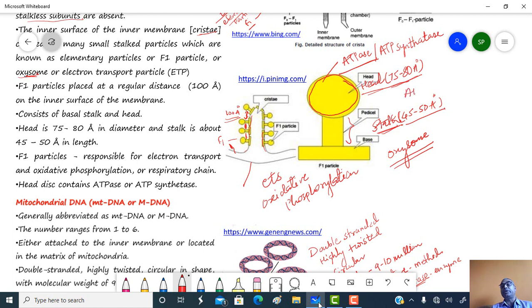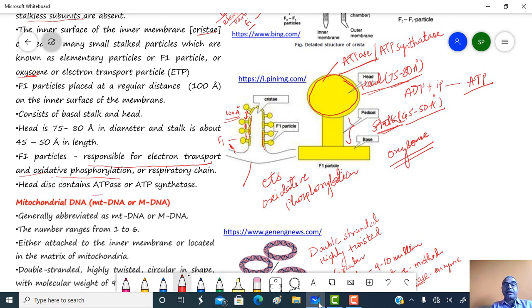When ADP and inorganic phosphate are present, in the presence of this ATPase enzyme, ADP is converted into adenosine triphosphate. So these F1 particles are responsible for electron transport and oxidative phosphorylation, or the respiratory chain.